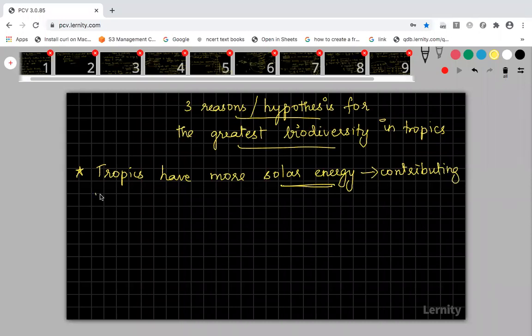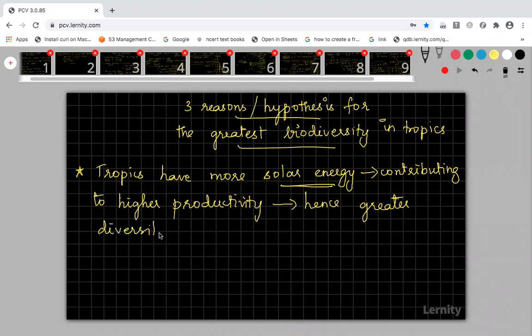This contributes to higher productivity. Who is in charge of production? Plants, obviously. A food chain or food web starts with the producer. If there are more producers, obviously that habitat will have more of other organisms also. Hence greater diversity. So this is the prime reason for the greatest biodiversity in the tropical region. Put this in a box: more solar energy contributes to higher productivity, which causes greater diversity.